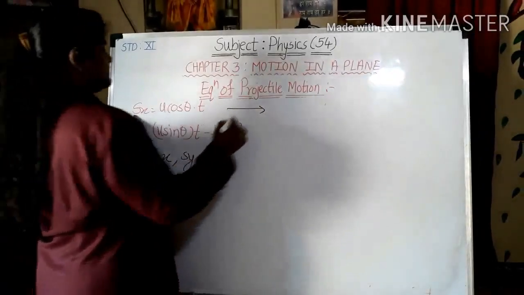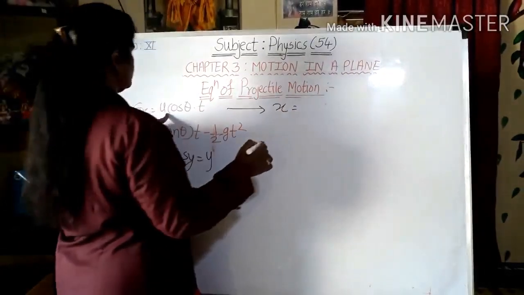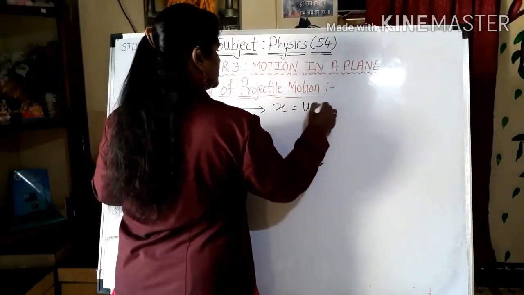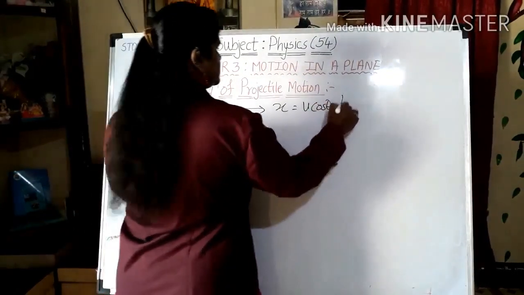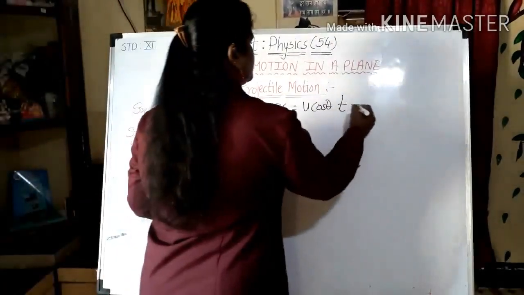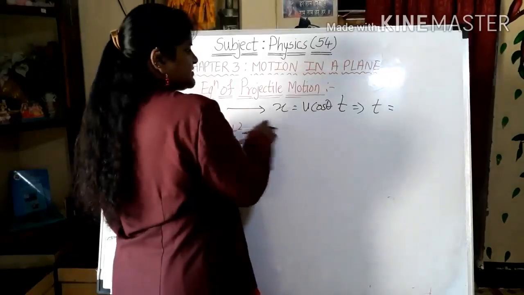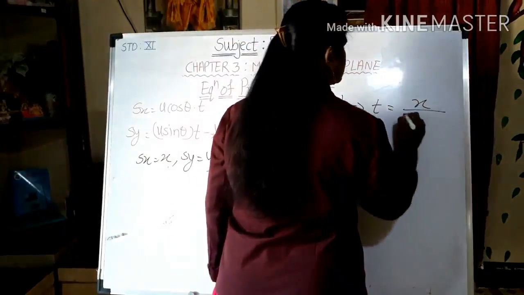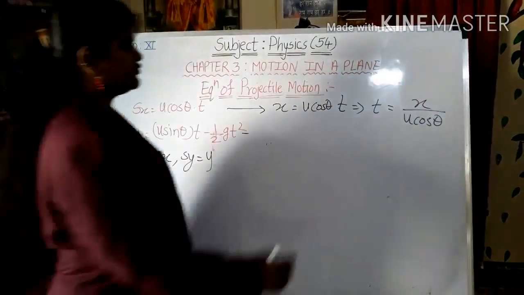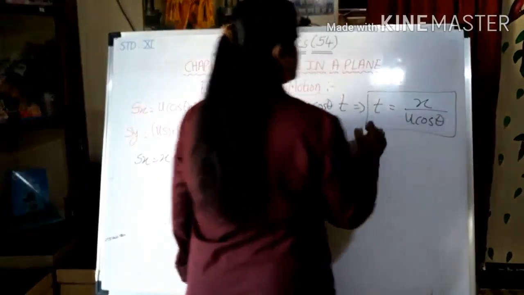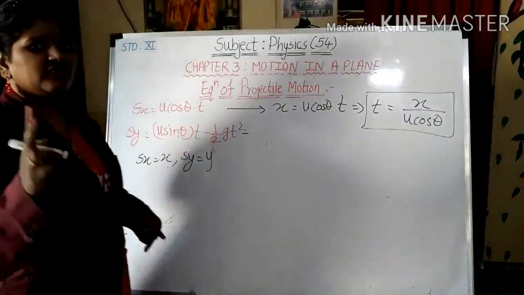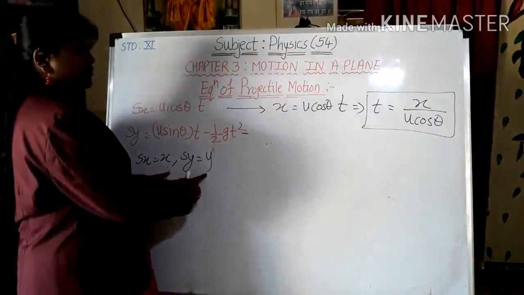It is nothing but x is equal to u cos theta into t. So I will get the value for t from this equation. What will t be over here? It will be x divided by u cos theta. Is it right? Yes. It should be x divided by u cos theta. We are going to substitute this value in this equation. First is Sy equal to y.